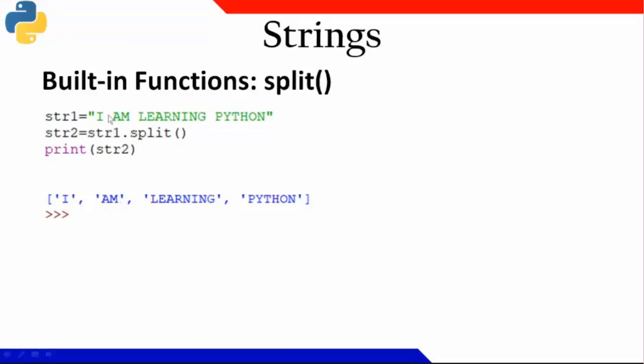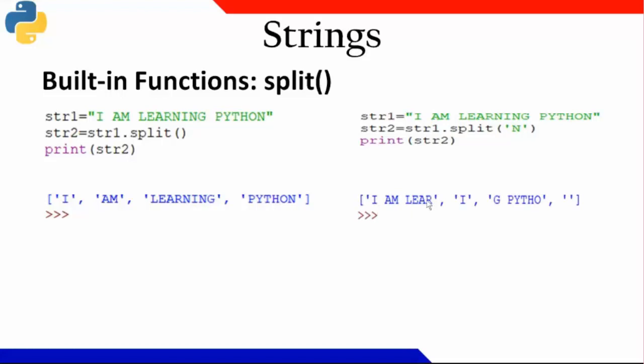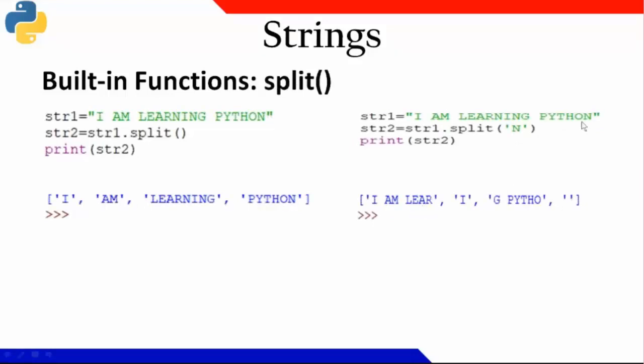So this is what I mean. Whenever there is a space in between, it is converted, and every word is an item in this particular list. Similarly, I can use list split of n. So whenever n will appear, till that it will take one item. N is not taken into it. So "learni" up to that is one item. Then I becomes one item because n appeared next to it. N didn't come into the picture, and "g Python" will be one more. The last one is again n, and in place of that, I'm getting a blank space. So in this way we are using it.